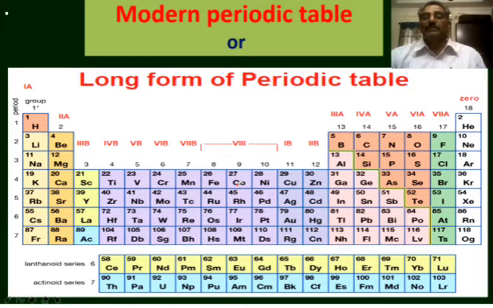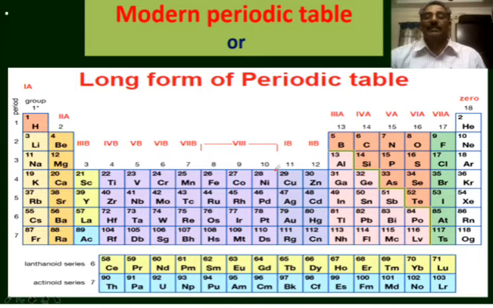The atomic number of cobalt is 27, and the atomic number of nickel is 28. There is no anomaly or defect in arranging cobalt before nickel. Though the atomic mass of cobalt is more than that of nickel, the atomic number of cobalt is less than the atomic number of nickel. So that anomaly was not found when the elements are arranged in the increasing order of their atomic numbers in the long form of the periodic table.